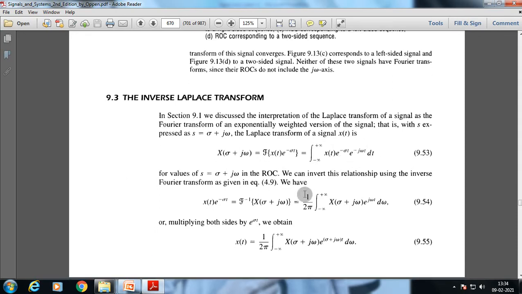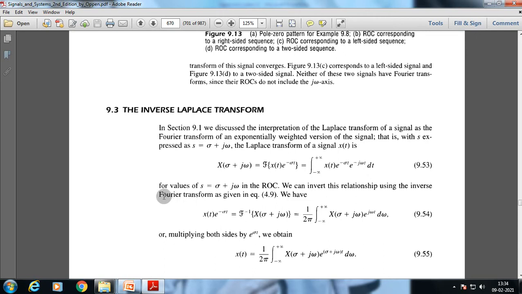For values of sigma in the ROC, we can invert the relationship using the inverse Fourier transform, as given in the equation. We already know what the inverse Fourier transform is. So using that, x(t) e to the minus sigma t can be written as the inverse Fourier transform of X(sigma plus j omega), which is 1 over 2 pi times the integral from minus infinity to plus infinity of X(sigma plus j omega) e to the j omega t d omega. Or, multiplying both sides by e to the power sigma t, we obtain